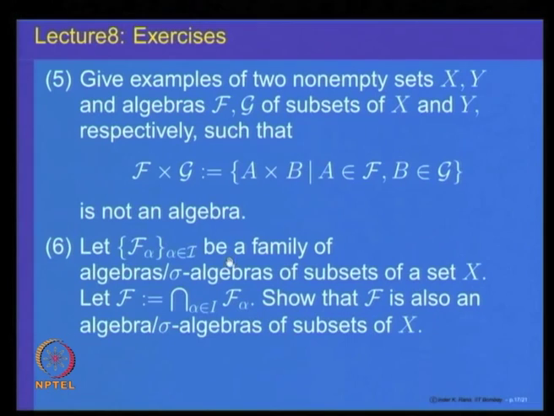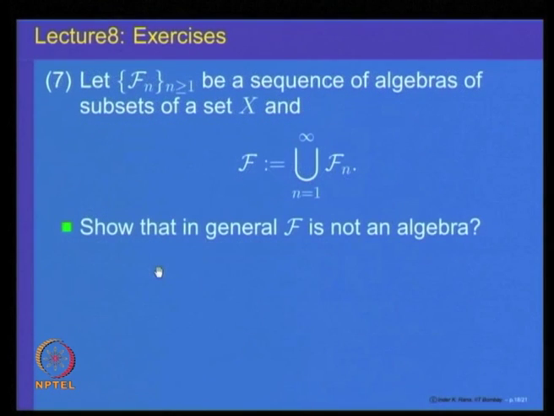Of course, if you take a collection of subsets F alpha, which are all algebras or sigma algebras, the corresponding intersection is also an algebra or a semi algebra. These properties for unions may not be true. So, show that for unions this property need not be true.